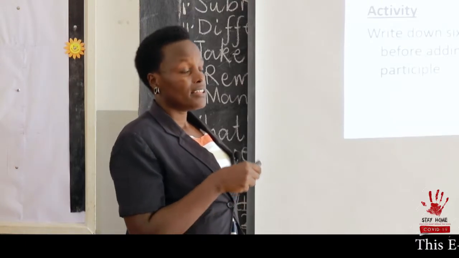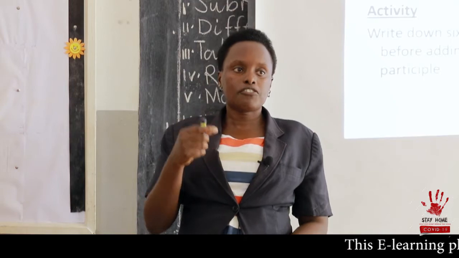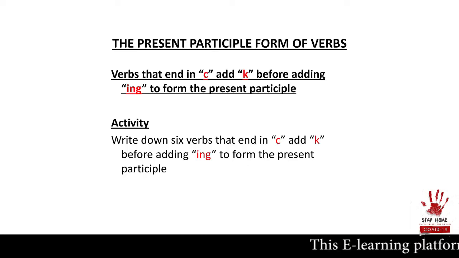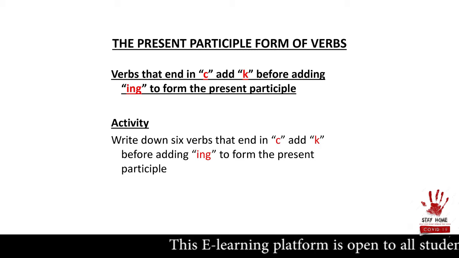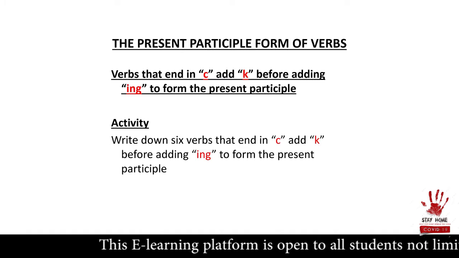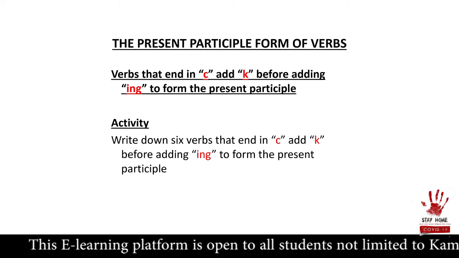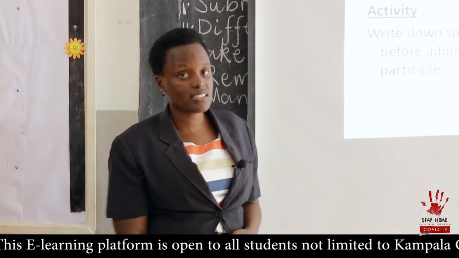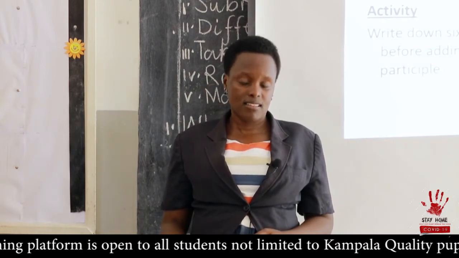Then there are some verbs which end in IC, but for these ones, they add K before adding ING. So they add KING. Verbs that end in IC, add KING. So can you write for me 6 verbs that end in IC and they will add KING? You have 6 seconds. Let's cross-check.